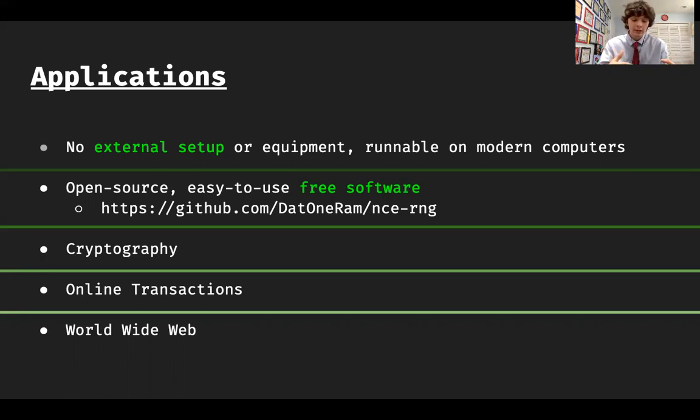Now, this improved accessibility translates to improved technology in the field of cryptography, and encoding numbers, because you use random number generators as kind of the key to unlock the password, so to speak. You can use them, for example, in online transactions, like online shopping, anywhere where you're transmitting secure information over the internet. You need the random number to get the contents of the letter. And if you don't know the random number, because it's unpredictable, you can't generate it.